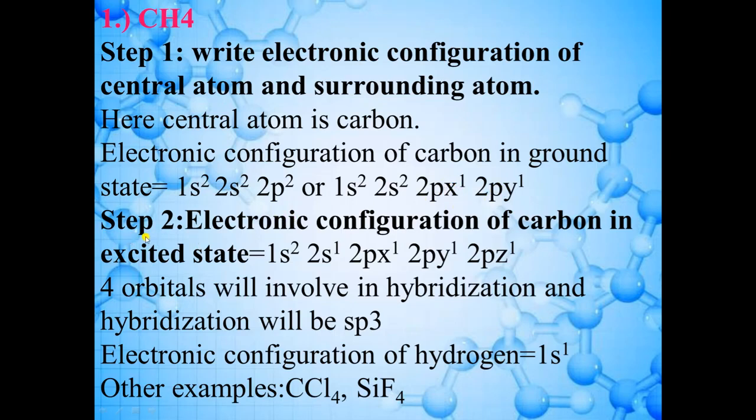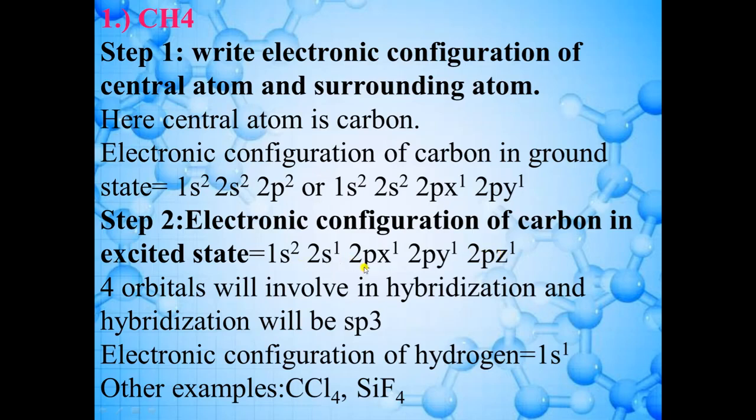So the second step is to write the electronic configuration in the excited state. Excited state means we provide energy, so where is this energy coming from? When the second atom approaches the first atom, there will be an increase in energy, and when they combine, that energy will be released. So here the electron which is present in the 2s orbital will go to the excited state and jump to the 2pz orbital. Now this 2s orbital will have 1 electron and there will be one electron in the 2pz orbital.